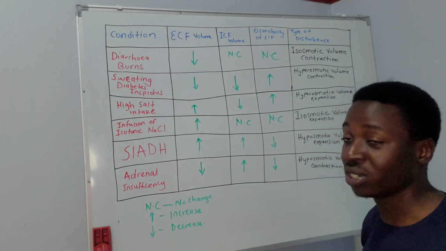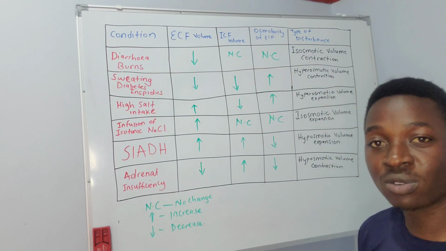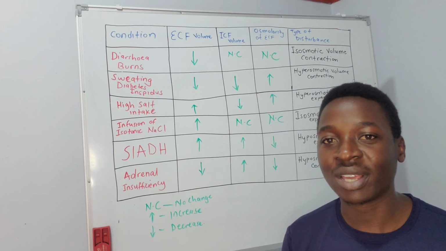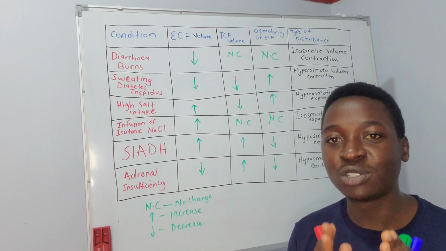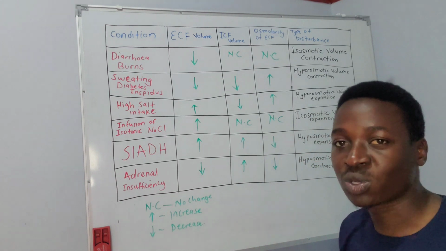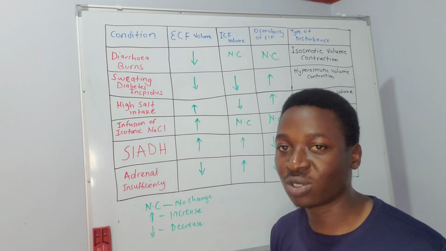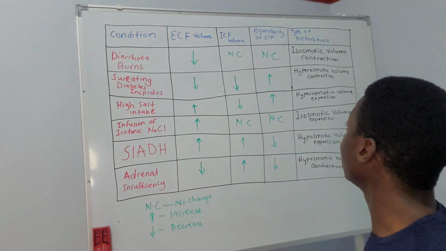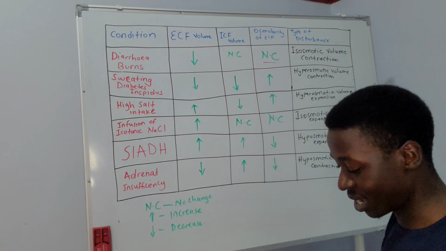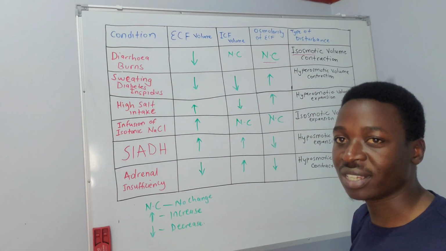So let's look at each of these conditions. Let's start with diarrhea. You understand that in diarrhea we're having a lot of fluid loss from the GIT. What's important to remember about diarrhea is that the osmolarity of the fluid being lost from the GIT is isoosmotic, the same as that of the ECF, or plasma. So we don't expect a change in the osmolarity. That is why the osmolarity of the ECF does not change. Already it's qualifying this to be isoosmotic. There is no change in osmolarity.